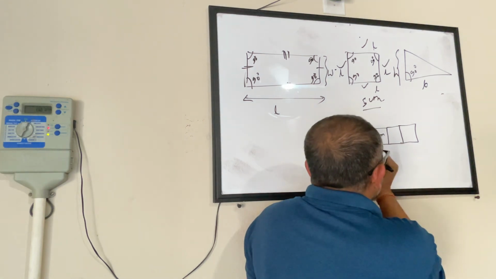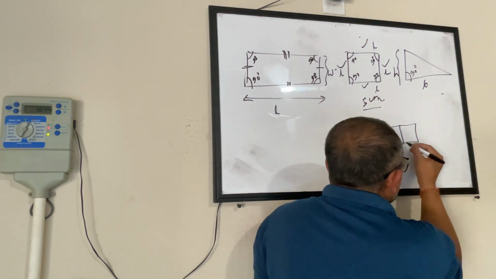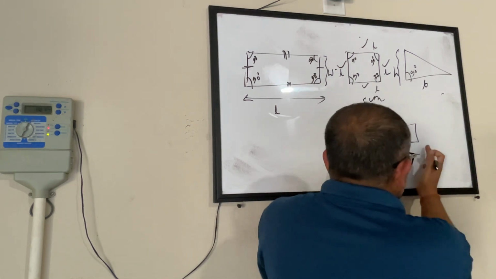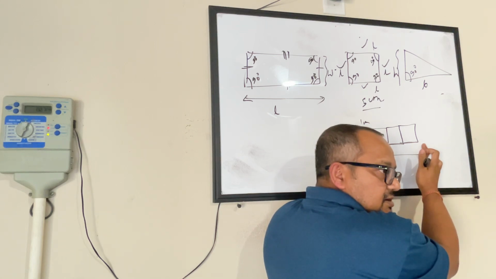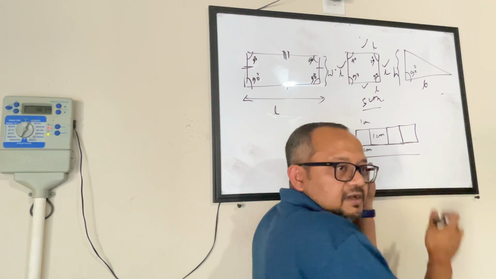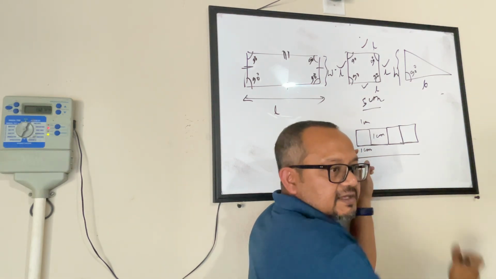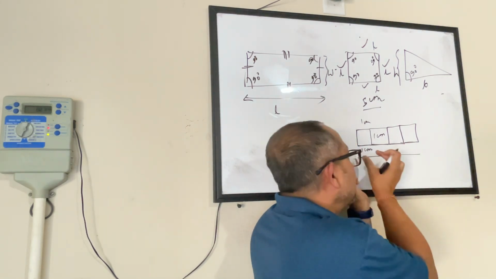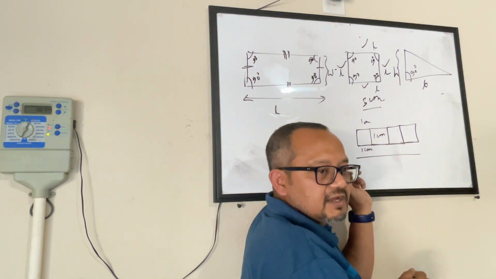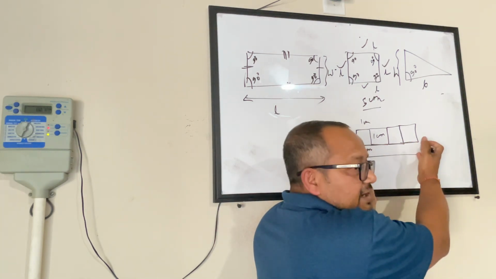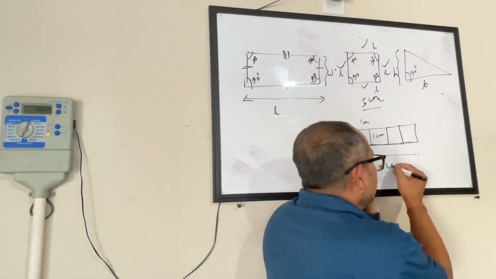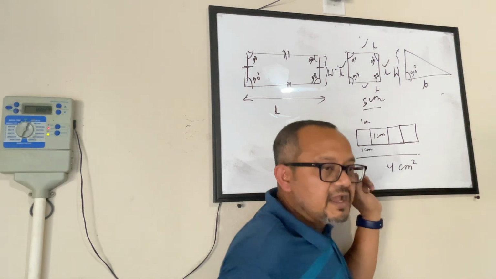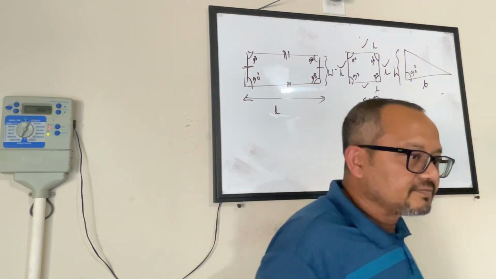Now you look at this. This is 1 centimeter, this is 1 centimeter, this is 1 centimeter, this is 1. If I look at this, this looks more like a rectangle now. Does it? Tasvik? Sanvi? Everybody? Does it look like a rectangle now? I have put 4 1-centimeter squares. So this is looking like a rectangle. How many centimeter squares do I have? 4 centimeter squares. That will be my area.